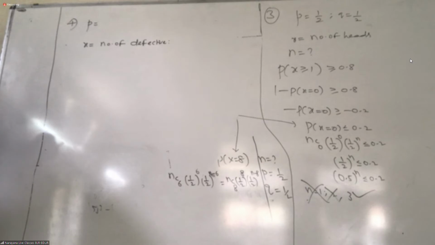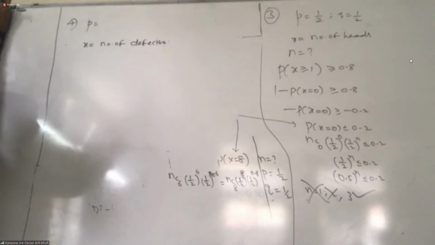How many defectives are there? 5. Then 5 by 15, right? 5 defectives out of 15. What is the probability to pick up one defective bulb? 1 by 15.